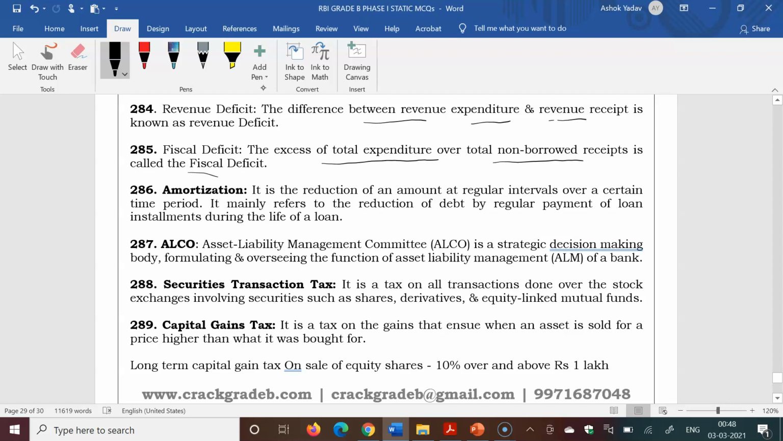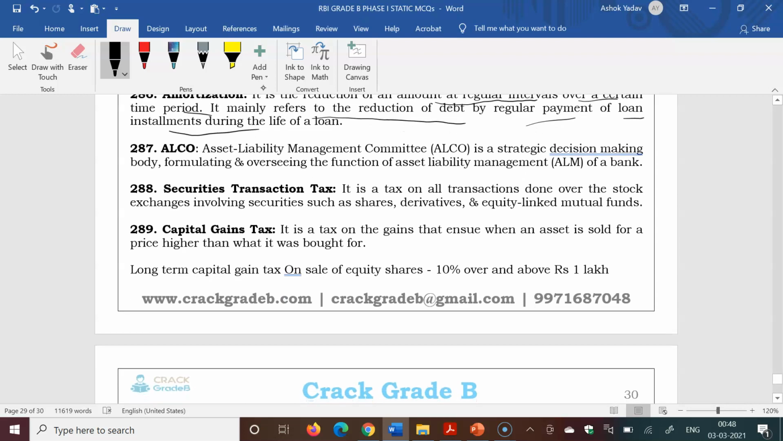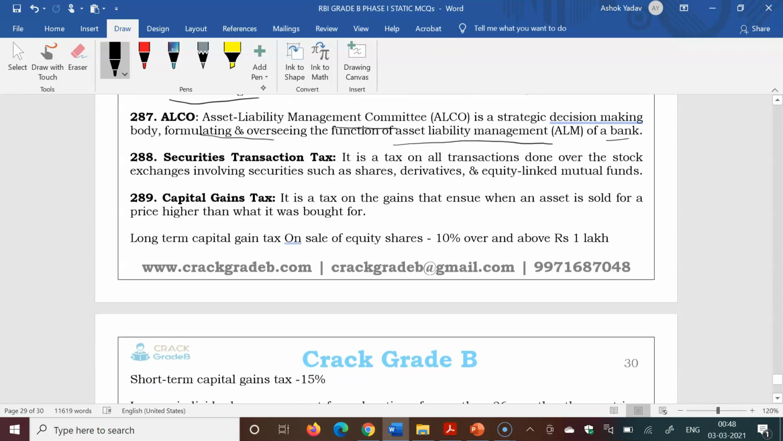Amortization is the reduction of an amount at regular intervals over a certain time period. It mainly refers to the reduction of debt by regular payment of loan installments during the life of a loan. ALCO, Asset Liability Management Committee, is a strategic decision-making body formulating and overseeing the function of asset liability management of a bank. STT is the Securities Transaction Tax. It is applicable on shares, derivatives, mutual funds.